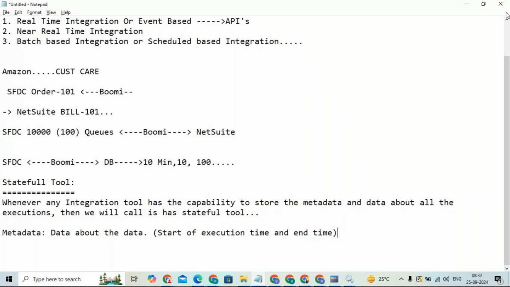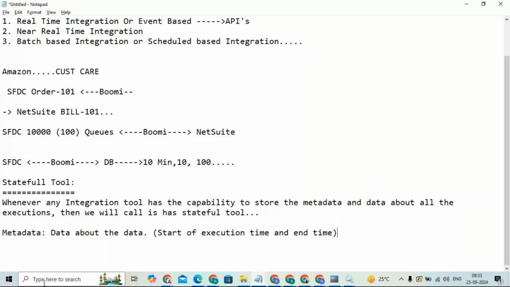So why is this metadata important? For example, as I told you, if you are working for any company, that company wants to maintain some details about its business. Whatever business they are running, they want to maintain some details, and those details are very important to run the business.